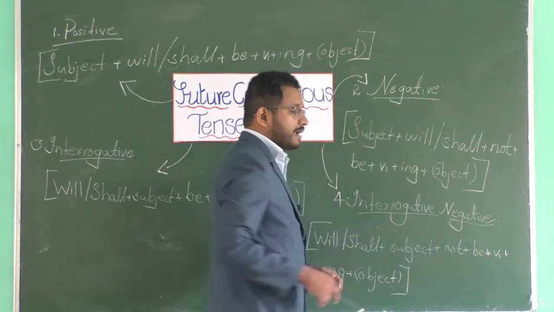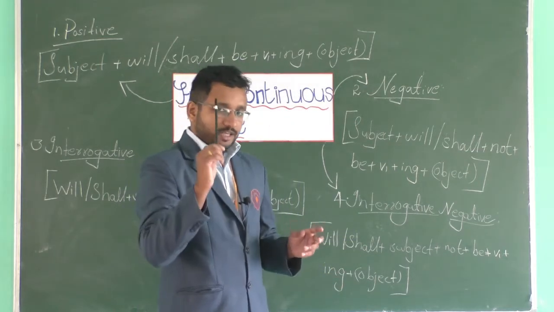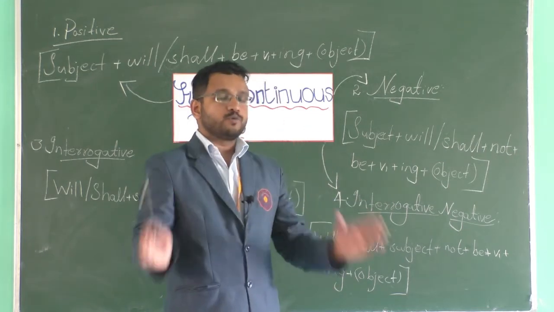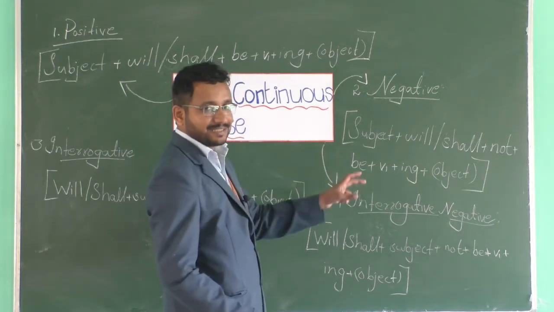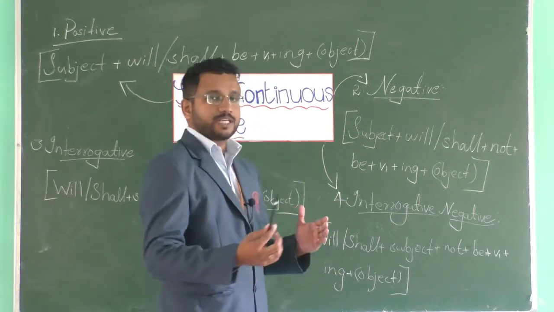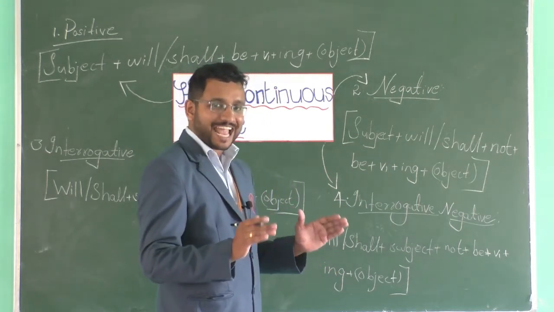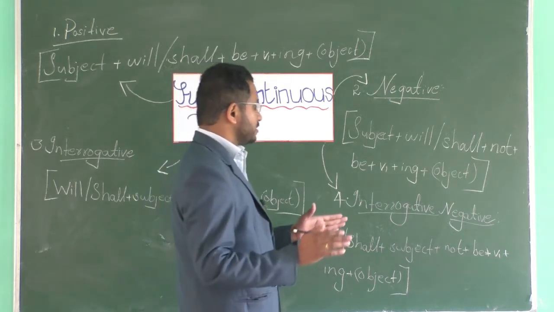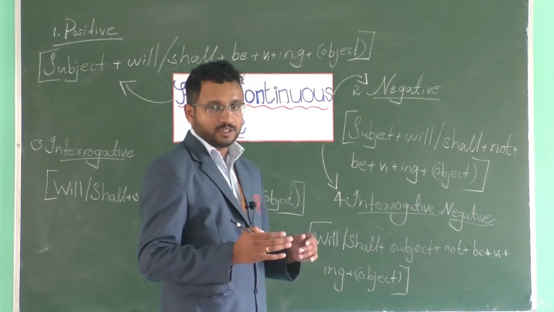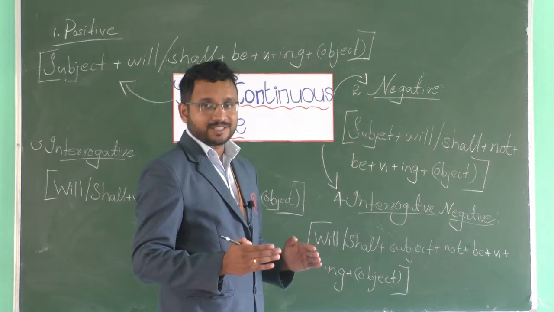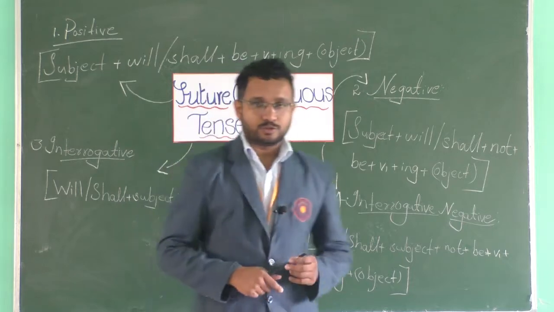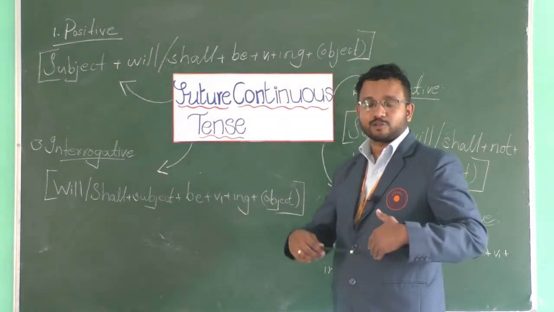Okay, yes, so that is mandatory, and you have to frame the negative short form rule, which I have not written here. All right, once again it's for your reference. I'm saying that is subject plus won't or shan't plus be plus v1 plus ing plus object. Won't, will not, shan't, shall not. You know it, right? All right, now let's come to the interrogative, direct questions.